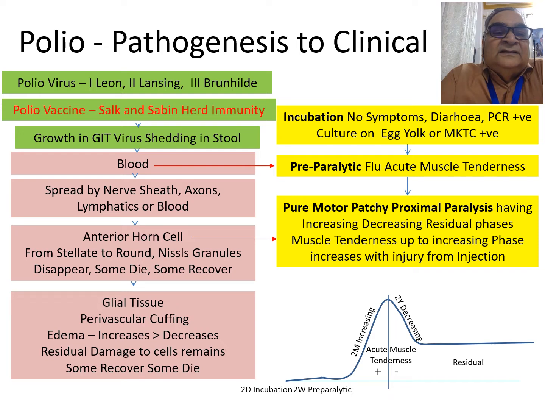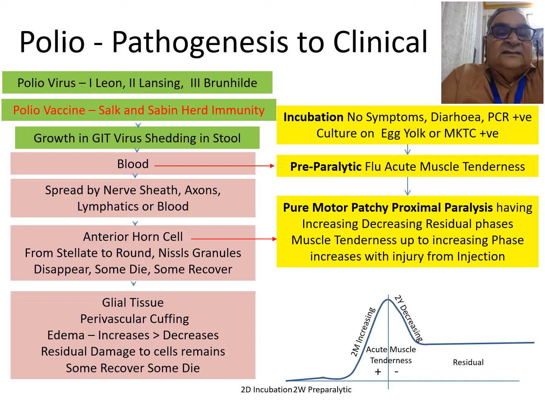And when this reaches the gastrointestinal tract, it grows in the GIT cells. Here, the only symptom may be slight diarrhea, but the virus can be cultured on egg yolk or monkey kidney tissue culture, and even minute traces of virus can be amplified by the polymerase chain reaction, and you may have evidence of a viral infection in the gut.